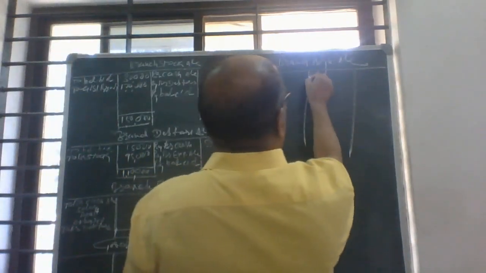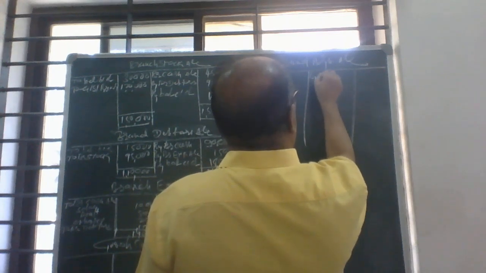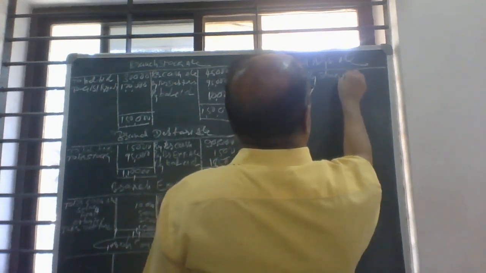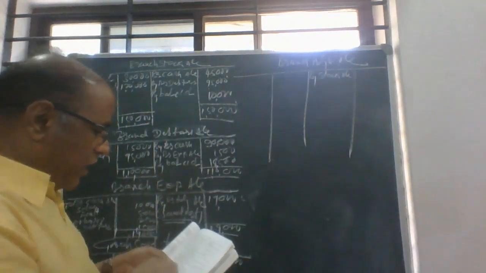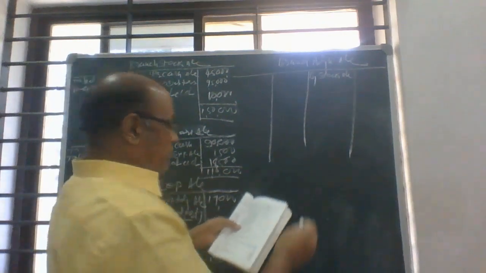So the branch adjustment account is credited by stock reserve.